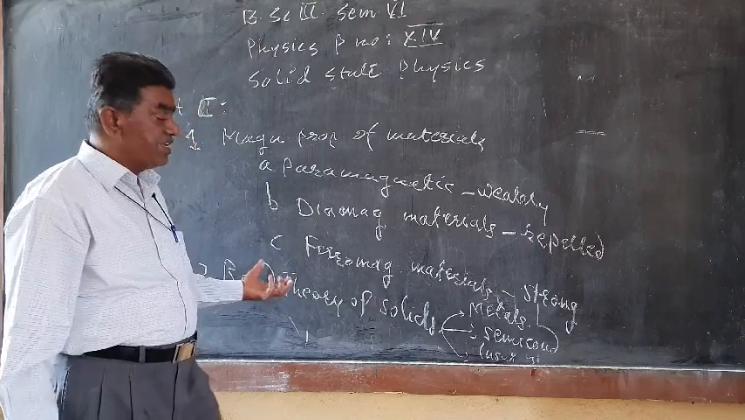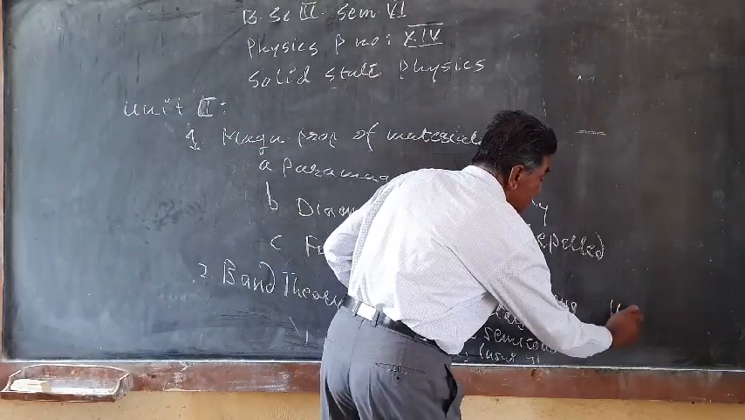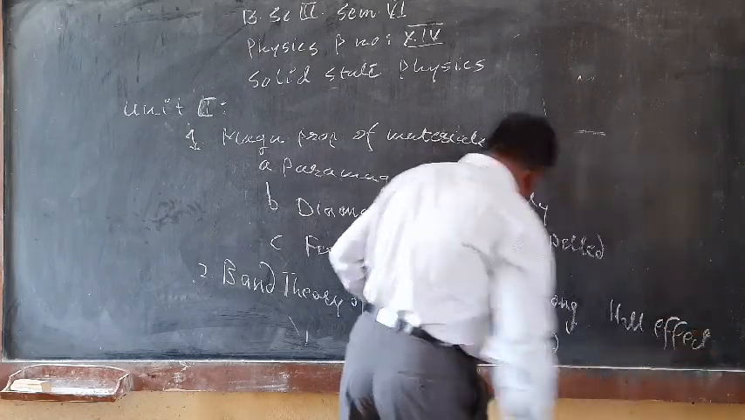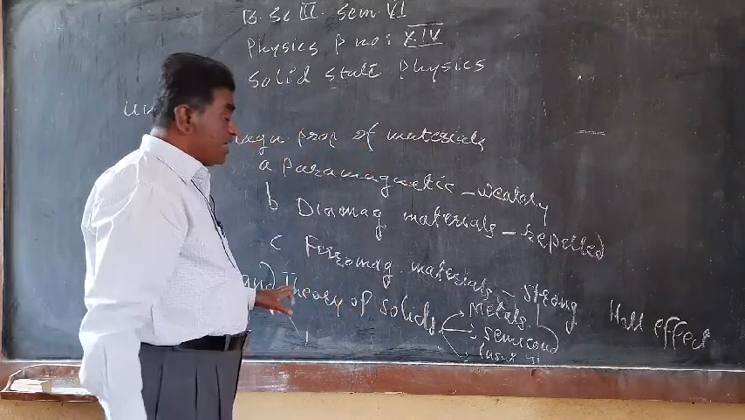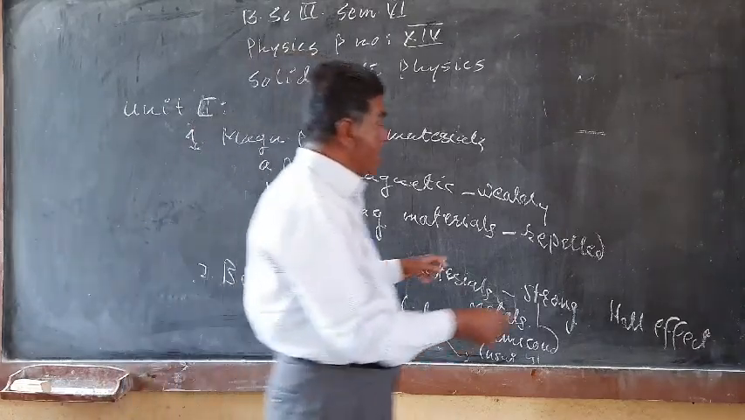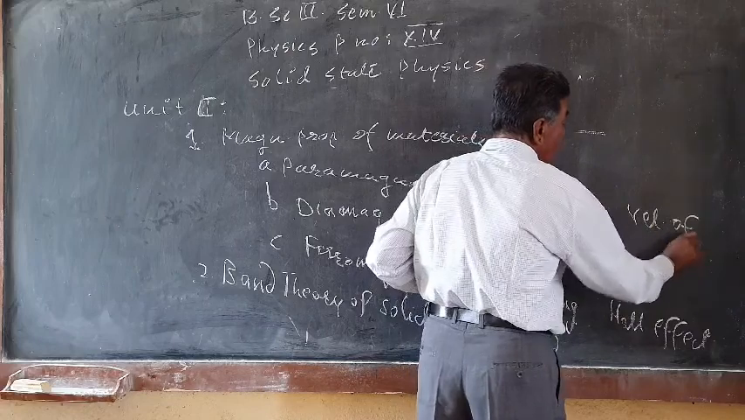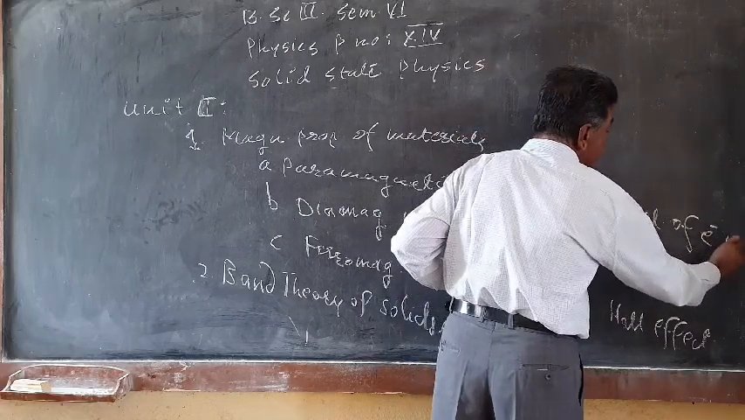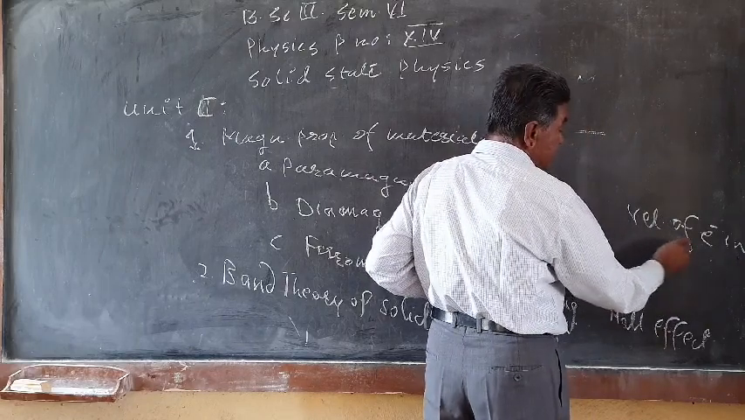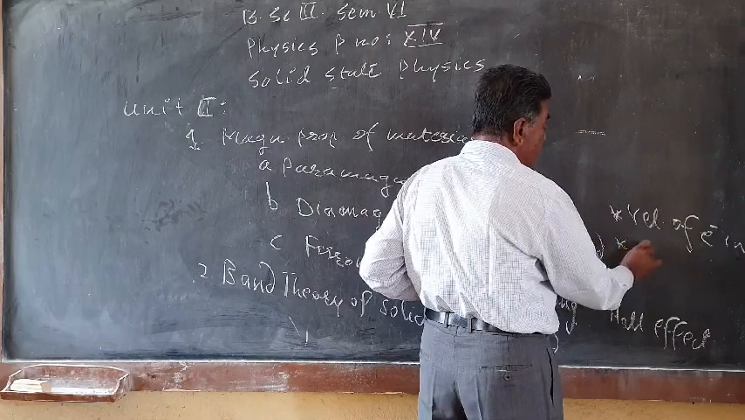And also we have to study what is meant by the Hall effect. On the basis of the band theory, we also have to study the velocity of the electron in a particular band. How the band is formed, that we also have to study in this case. And the other topic is the effective mass of electrons.